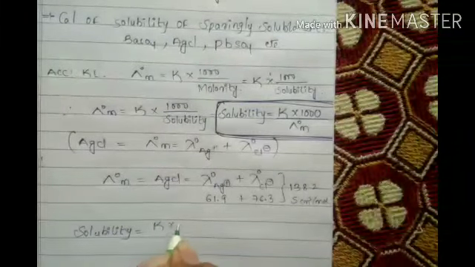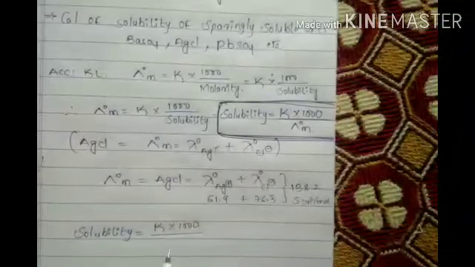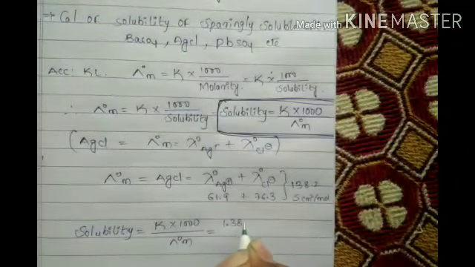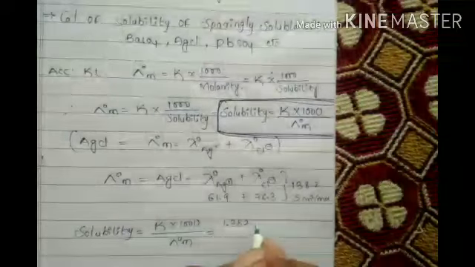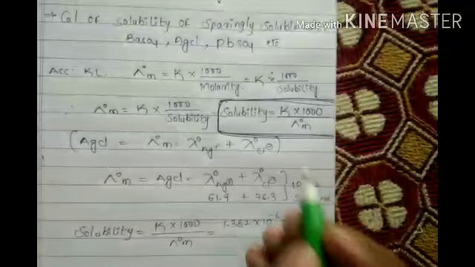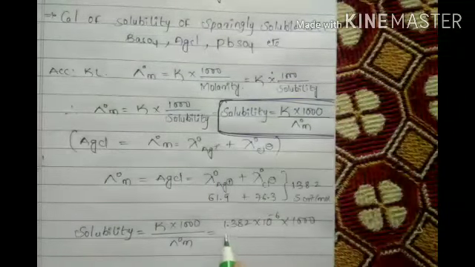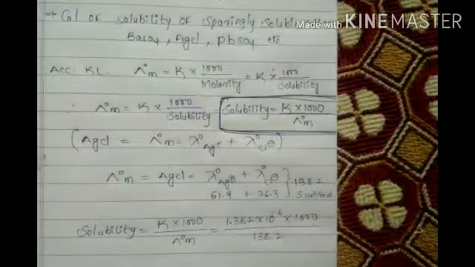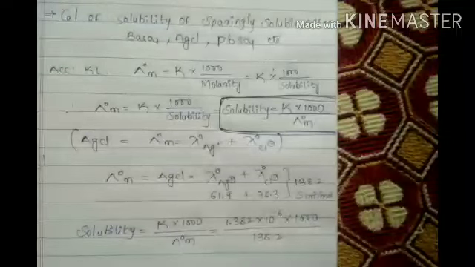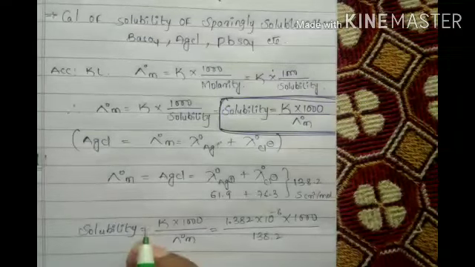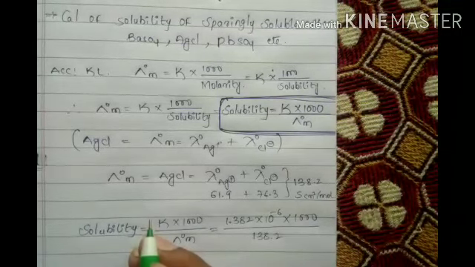Solubility equals K into 1000 by lambda naught m. K value, how much? 1.382 into 10 to the power of minus 6, into 1000, by lambda m, which is how much? 138.2. Okay, all values are very near. Now it has become how much? It is 10 to the power of,